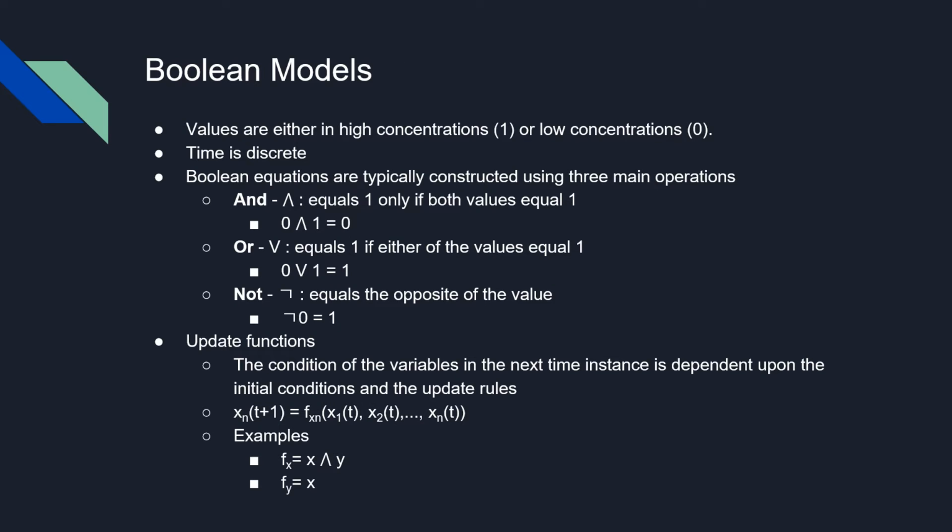Moving on to the math side of things, my personal favorite, we have here the basics of Boolean models. Boolean models are a way to mathematically explain certain biological systems and processes. There are only 2 possible values, 1 representing high concentrations or 0 representing low concentrations. There are 3 main operations in Boolean functions: and, or, and not. We provided examples to help in understanding what each of those mean.